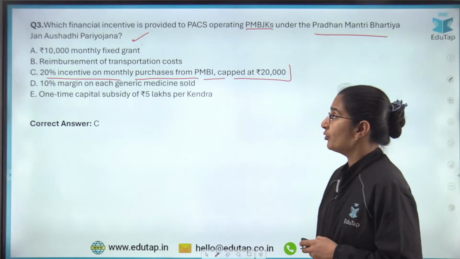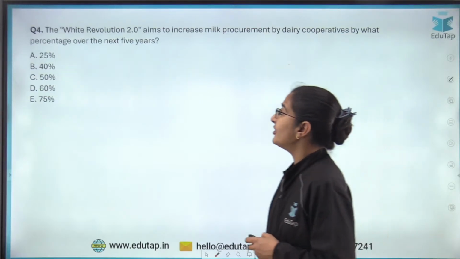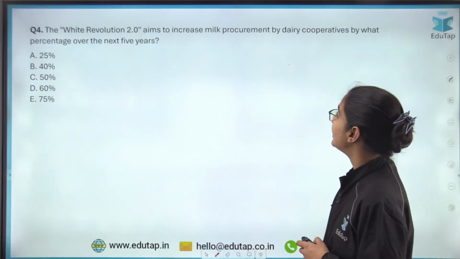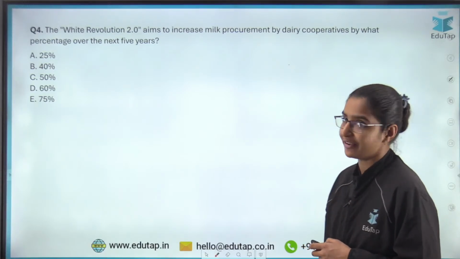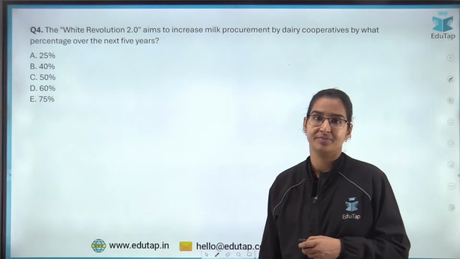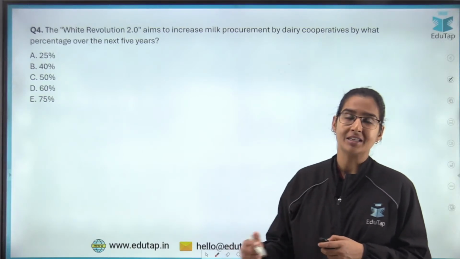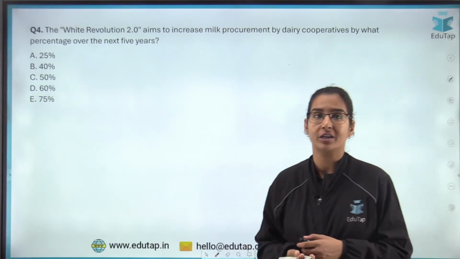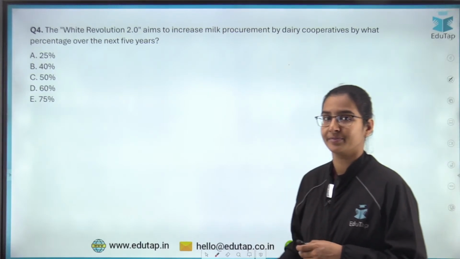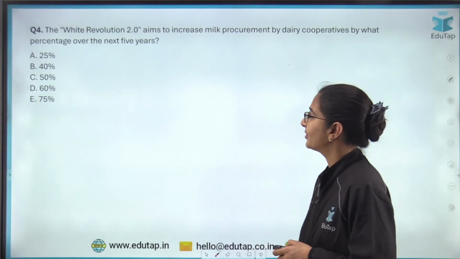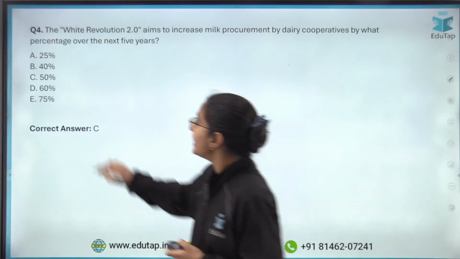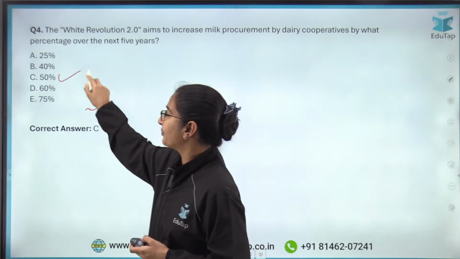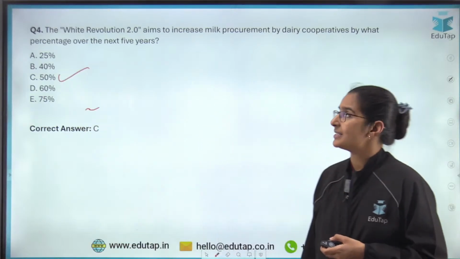Okay, now let's move towards the next question. The White Revolution 2.0 aims to increase milk procurement by dairy cooperatives by what percentage over the next 5 years? Yes, Alkananda Devi, the answer which you are giving for the previous question, it is correct. Okay, so for this question, the correct answer is option number C, 50%, right? Now, let's move towards the next question.